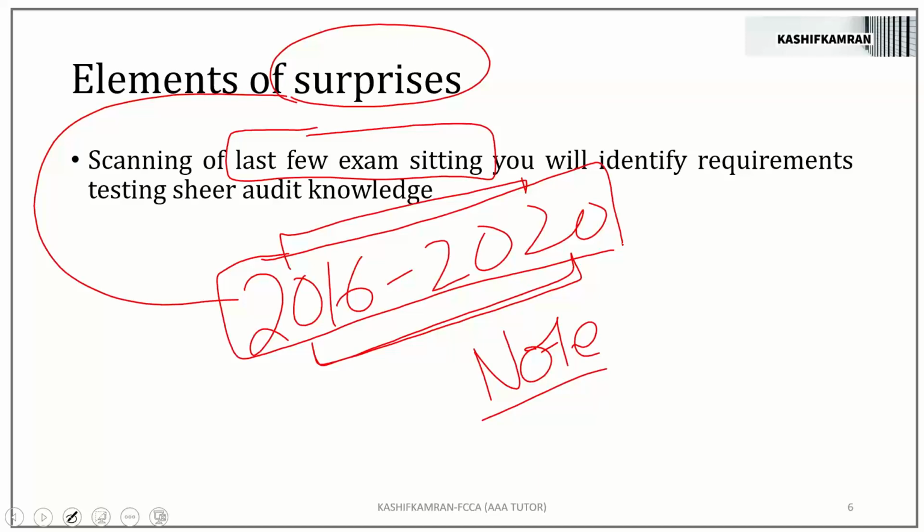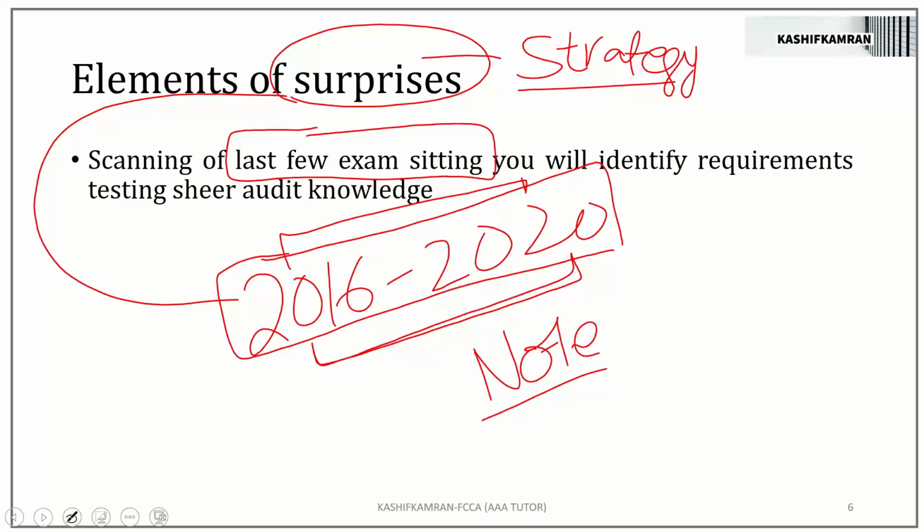So should you have a clear strategy of dealing with surprises? I've seen a lot of times students spoil their exam setting because of a surprise element. Should we spoil our exam setting because of a surprise element, or should we have a strategy to mitigate it? Should we have the right strategy to deal with surprises? And what is the right strategy?